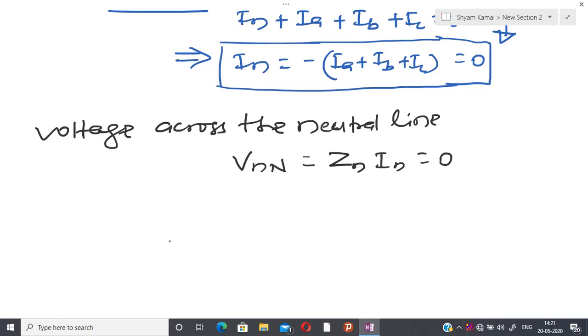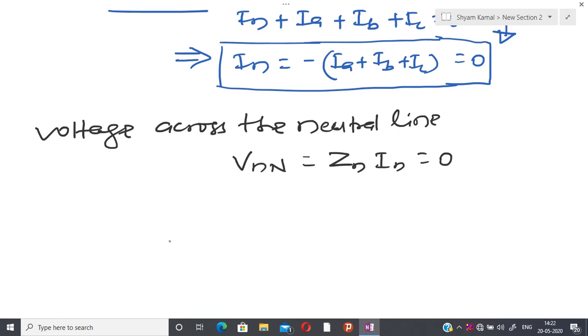In long distance power transmission, we are using conductors, whatever wire we are using, that is a very good conductor of electricity.